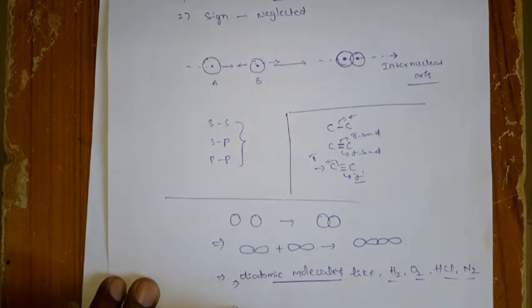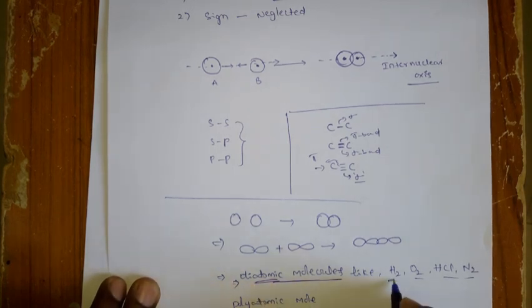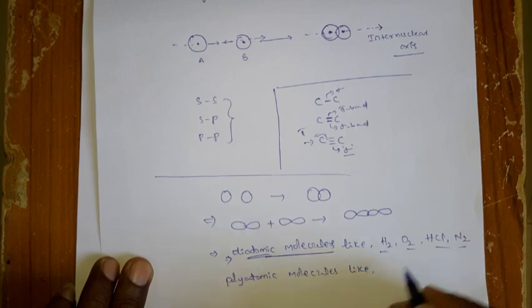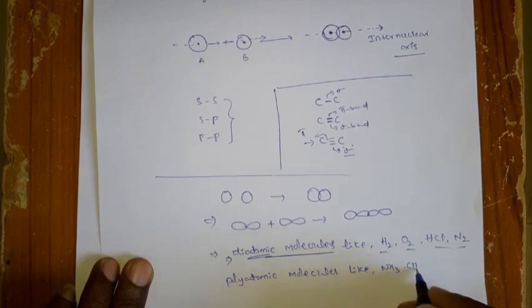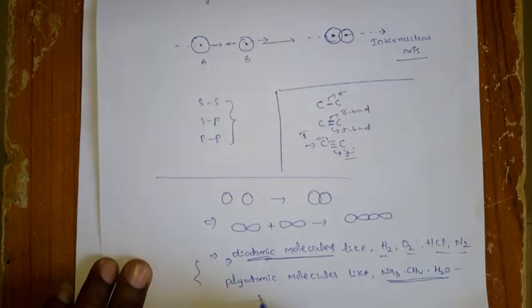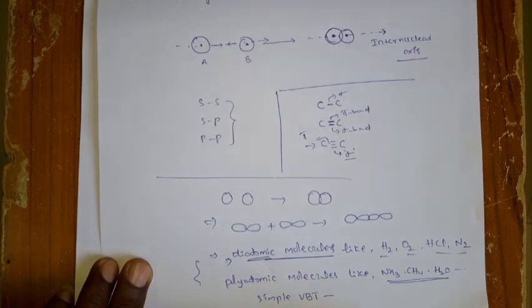Okay, but when you come to the polyatomic molecule, poly means more than two atoms. Okay, diatomic means two atoms are there. So polyatomic molecules means more than two atoms. Molecules like ammonia and methane or H2O. So for these molecules the simple VBT theory cannot explain the bonding formation as well as the geometry, okay.